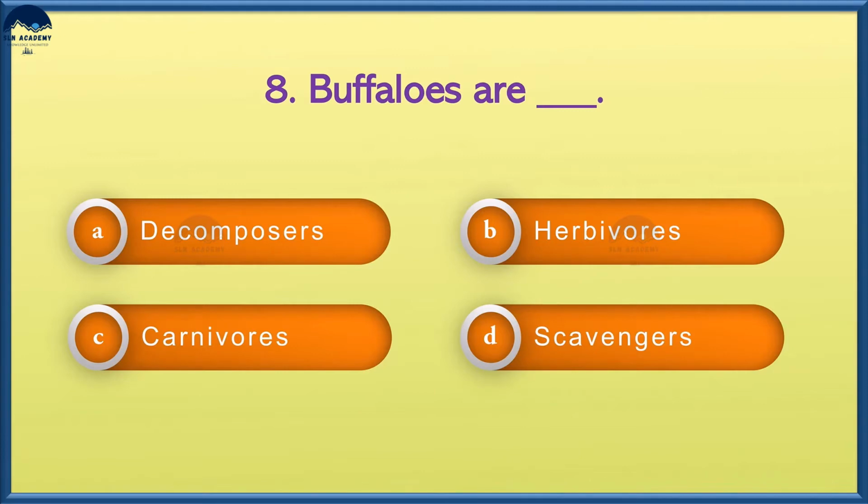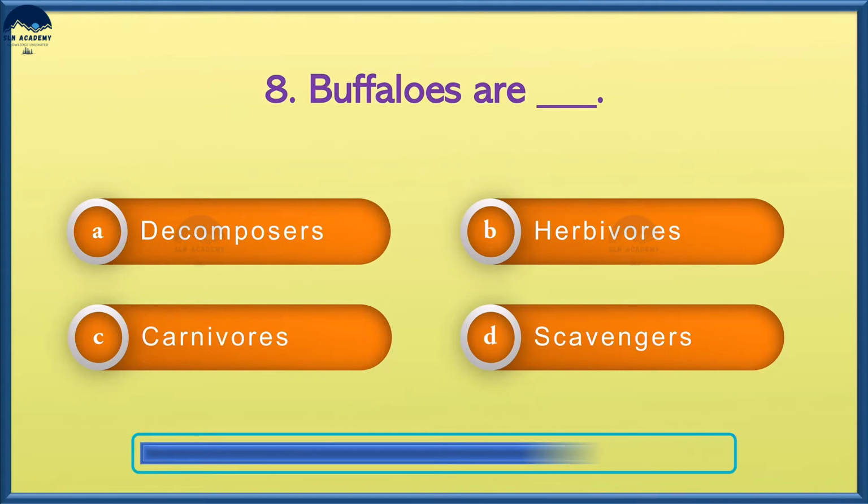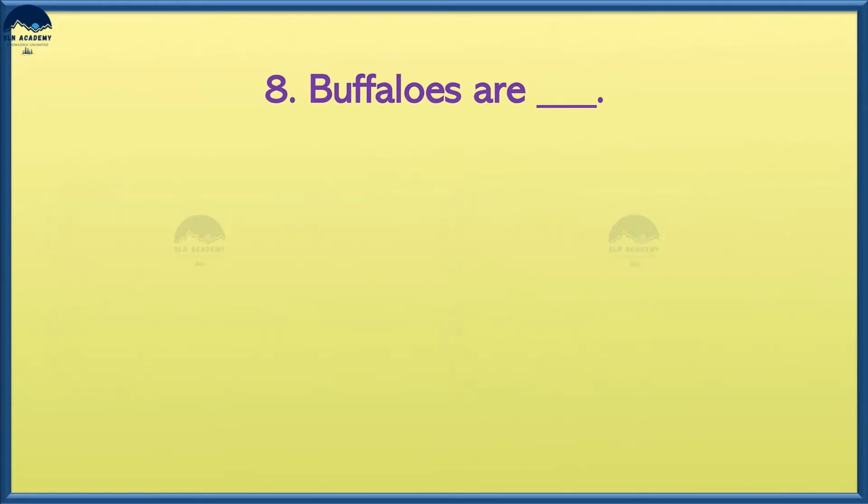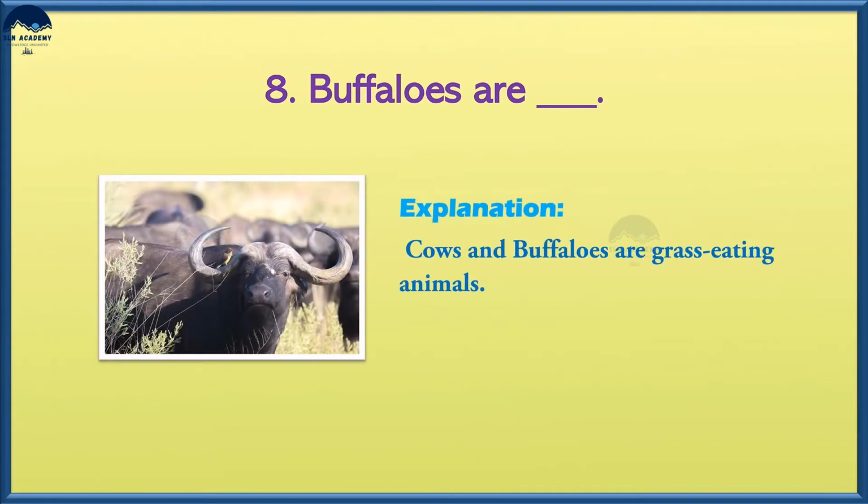Buffaloes are option A, decomposers, option B, herbivores, option C, carnivores, and option D, scavengers. And the answer is option B, herbivores. Cows and buffaloes are grass-eating animals.